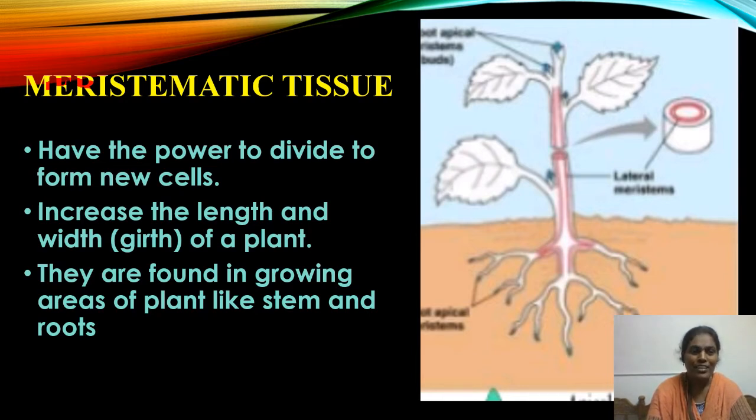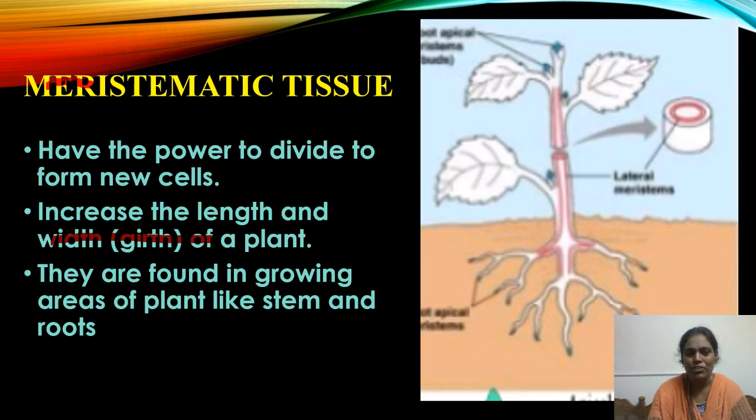And what is the speciality of this meristematic tissue? Tissue is nothing but a group of cells, no? The cells present in this meristematic tissue have the capacity to divide. Because of these repeated divisions, they form new cells, which leads to the increase in the length and width of a plant. What is meristematic tissue? It is a group of cells which has the power to divide and which forms new cells.